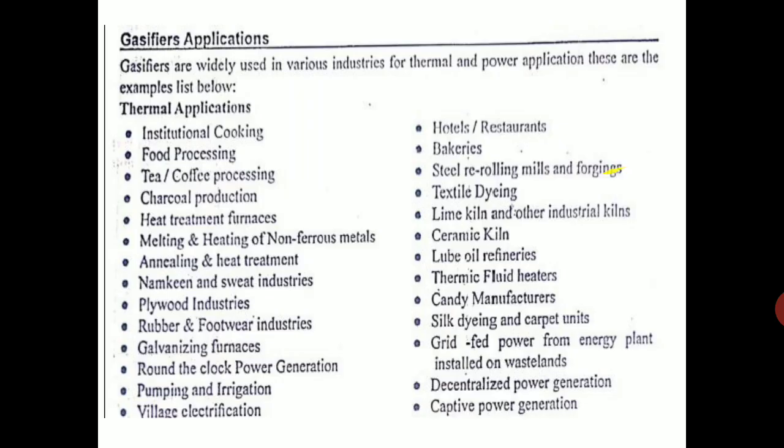So this is about gasifiers, and ultimately gasifiers are used in industries, food processing, institutional cooking, charcoal, heat treatment, annealing, plywood industries. So many, you can see village electrification, hotels, restaurants. So in all these places gasifiers can be used. They are not very popular as of now because of the availability of feedstock, that is the wood chips. But in days to come, that will pick up.